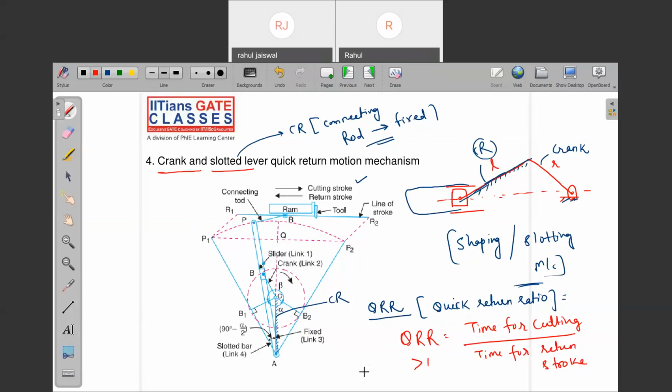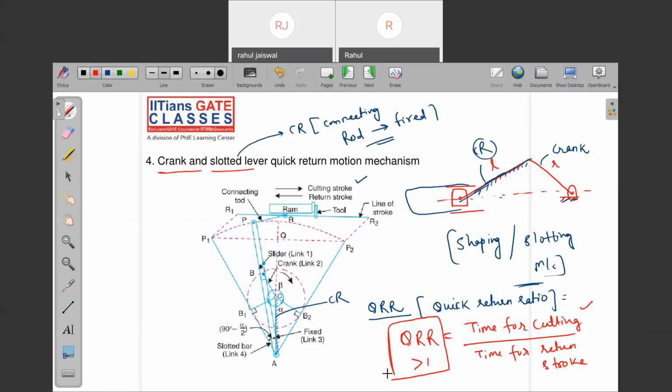The time for the cutting stroke should be more than the time for the return stroke, or the time for the return stroke should be more than the time for the cutting stroke. Ideally, whatever the material removal is taking place, that is taking place in the cutting stroke. So the time for the cutting stroke will always be more than the time for the return stroke. As soon as the machining is finished, the ram should come to the original position as soon as possible, right? So just note down, quick return ratio will always be greater than one.